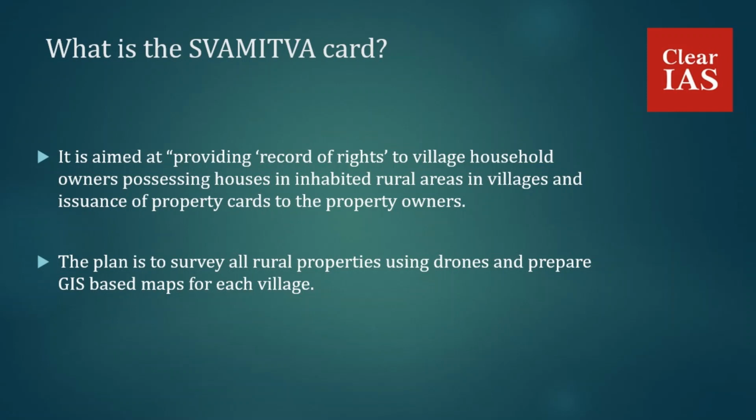During the current financial year, the scheme is being implemented as a pilot project in about 1 lakh villages across 8 states: Maharashtra, Karnataka, Haryana, Uttar Pradesh, Uttarakhand, Madhya Pradesh, Punjab, and Rajasthan. In these 8 states, the scheme will be implemented first, then on to the remaining states. And there are a few steps for the Swamita property card to be generated.